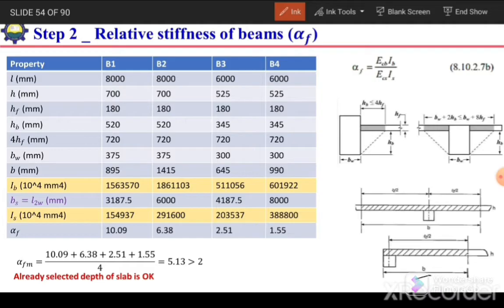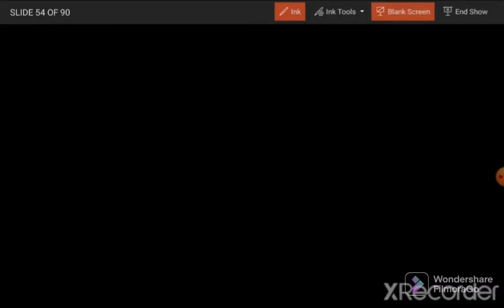Here this B will be equal to 3187.5. This L by 2, in case of B1, will be its perpendicular dimension, which is 6000 divided by 2, so 3000, and this extension is equal to half of the width of column, which is 375 by 2, 187.5. So it will become 3187.5. Now we have the width of the slab, and we also know the depth of slab, so we can easily calculate the IS value.